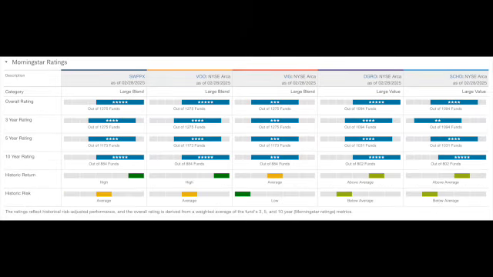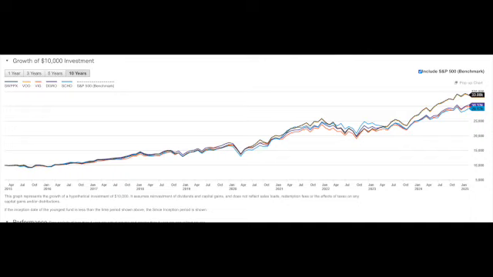As we go over to the Morningstar ratings, I like looking at the 10-year rating. They're all basically 5 stars except VIG, which is a 3-star. And the historic returns, you could take a quick look and see for yourselves. It's very important to be diversified, as you could see by the next slide. A growth of a $10,000 investment. As you could see, the S&P 500 index funds, Schwab and VOO, basically outpace all the dividend ETFs. So it's important to be diversified.